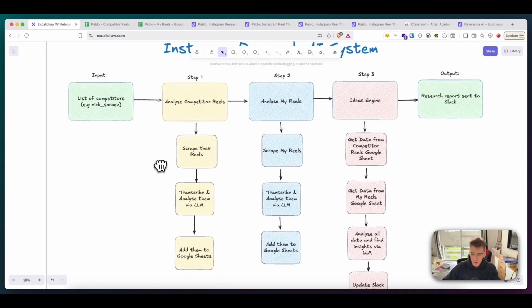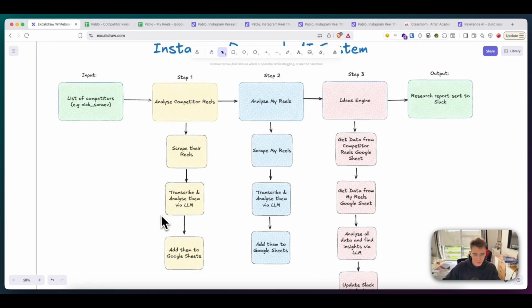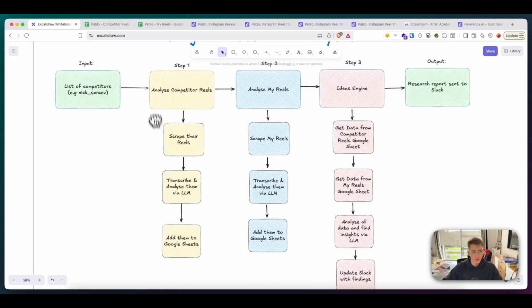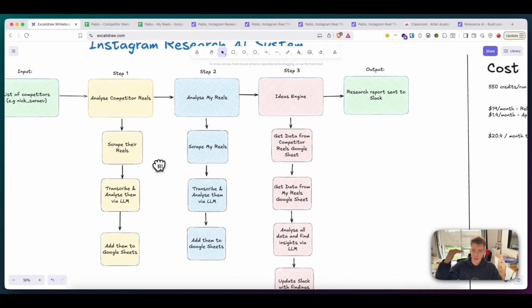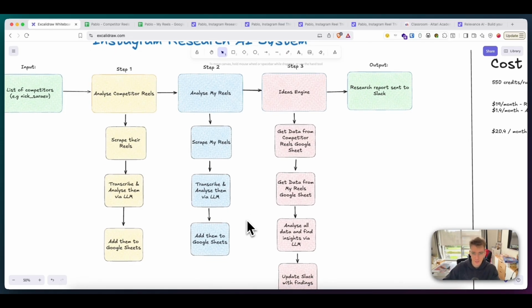Then we're going to transcribe and analyze them using LLMs like OpenAI or ChatGPT Mini. And then we're going to add it to Google Sheets like we did here. And then step 2, we're going to get our reels, our top 10 or latest 10 reels. We're going to scrape them, also transcribe and analyze them through LLM, and then also add them to Google Sheet.